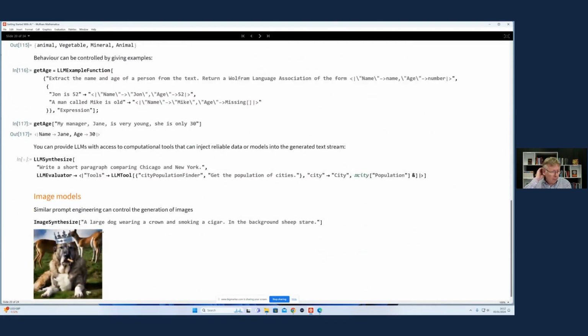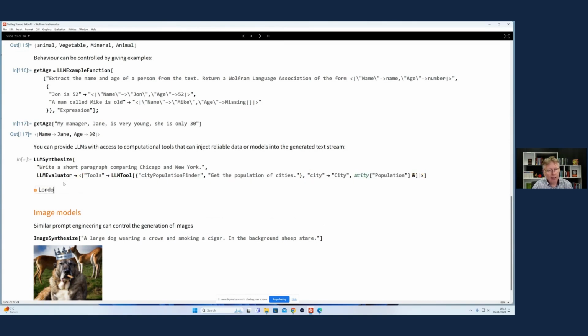And a couple of other paradigms within that world is the idea of providing tools. So this is bringing the best of the computational world together. Here I'm saying use OpenAI to write a paragraph about Chicago, New York, but I don't trust it to know up-to-date information about things like city populations. So I'm telling it there's a tool available, which is going to find the populations of cities, some prompt engineering to say what it does, the parameter it expects, and I'm going to run the Wolfram Language command. So this is part of our inbuilt data. I'll just show you what that does.